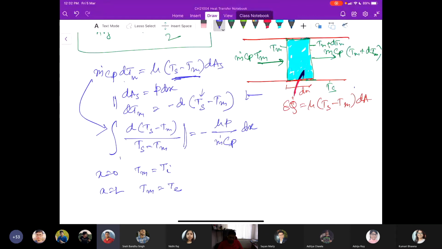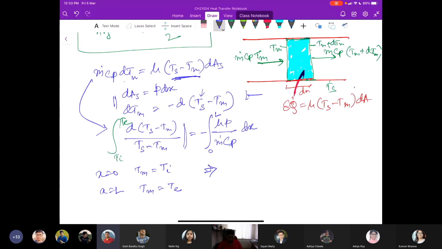So we integrate it over 0 to L, and here from Ti to Te. We simplify it.